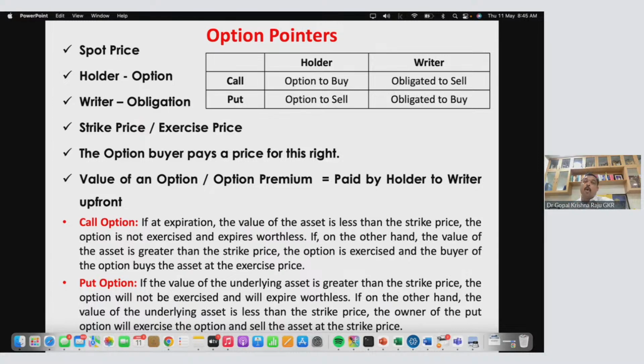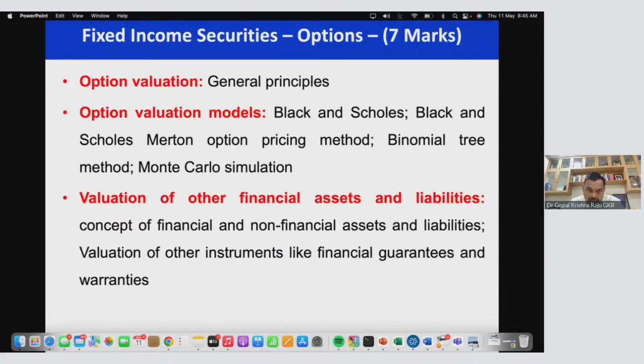But remember, in ESOP, the employee doesn't pay. Therefore, it is a cost to the writer, and I have to recognize it in the books of account. So this is a very important case study, especially option valuation. Once you understand these concepts, it will be very clear in advanced case studies.